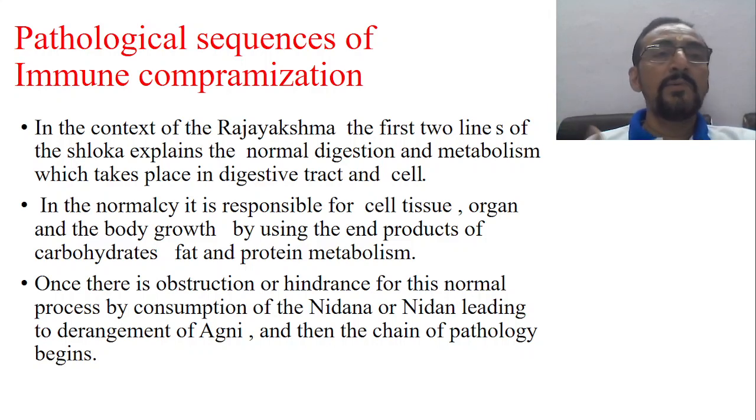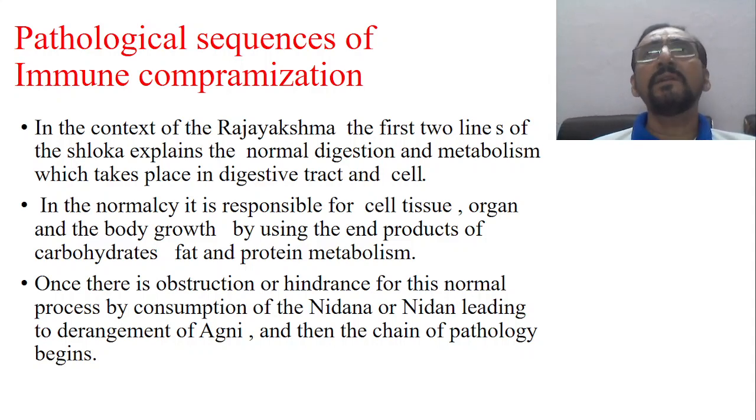If you look into Vishamashana and Rajayakshama, it's very clearly mentioned. Even in the definition: Shrotasam Sanirodascha, Raktadinancha Sankshiyat, Dhatu Ushmanacha Apachayat, Rajayakshama Pravartate. In normalcy, it is responsible for the body tissues or cell tissues, organ and body growth by using the end products of carbohydrate, fat, and protein metabolism. Once there is an obstruction or hindrance to this normal process, Shrotasam Sanirodascha, the protein metabolism is disturbed, fat metabolism is disturbed, carbohydrate metabolism is disturbed.